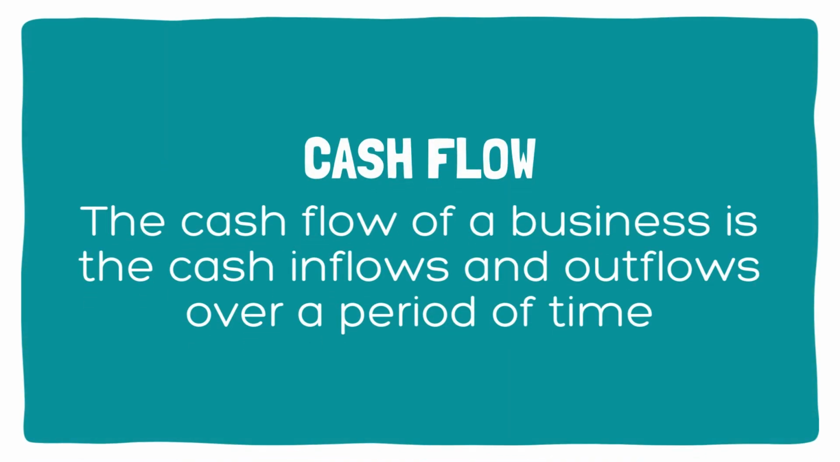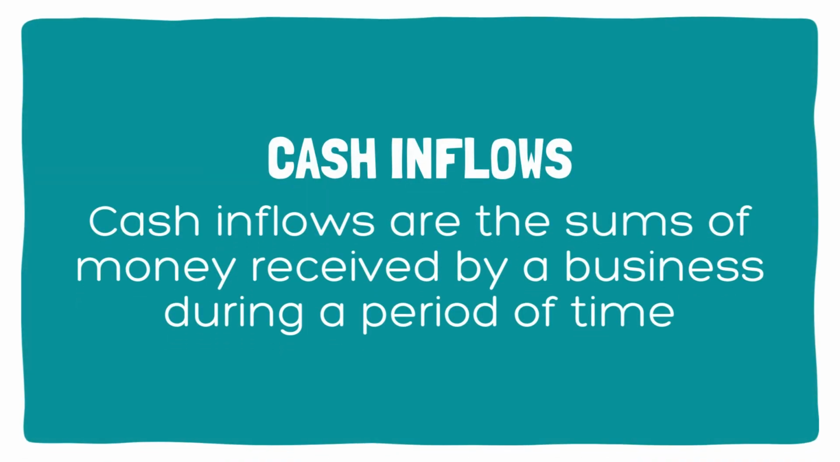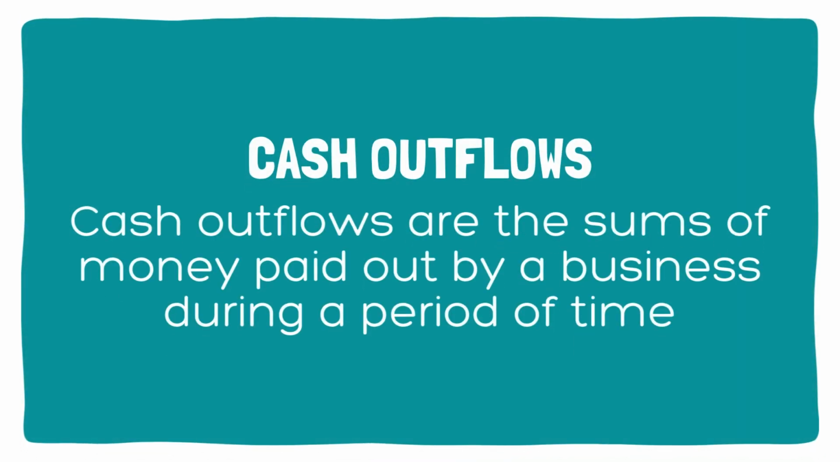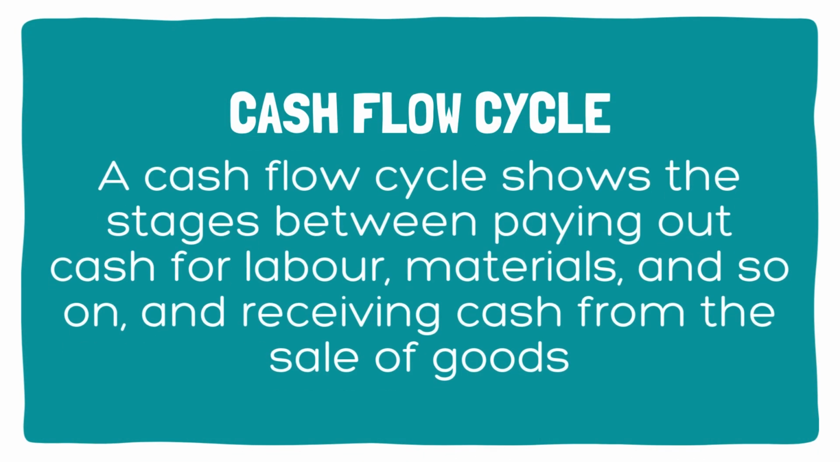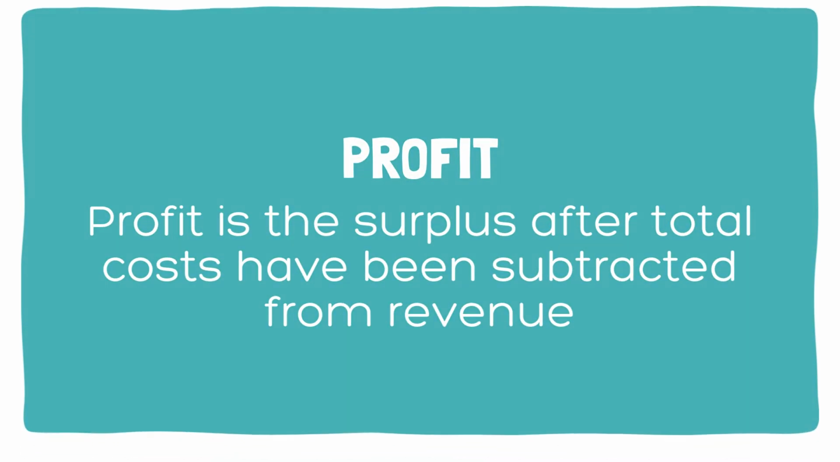The cash flow of a business is the cash inflows and outflows over a period of time. Cash inflows are the sums of money received by a business during a period of time. Cash outflows are the sums of money paid out by a business during a period of time. A cash flow cycle shows the stages between paying out cash for labor, materials, and so on, and receiving cash from the sale of goods. Profit is the surplus after total costs have been subtracted from revenue.